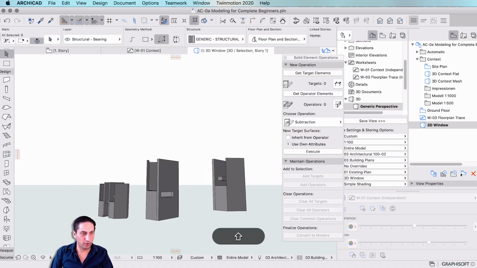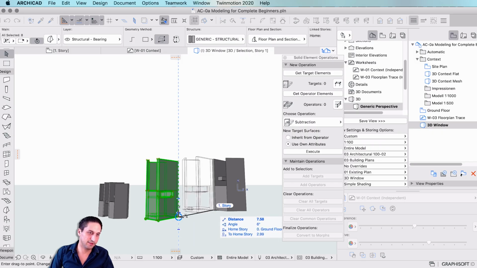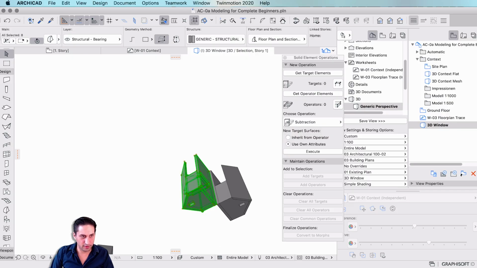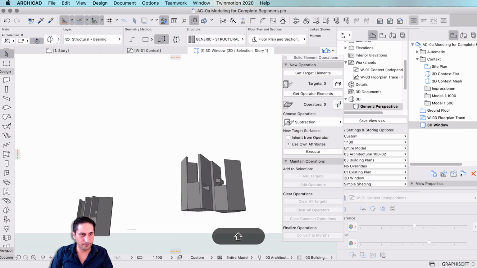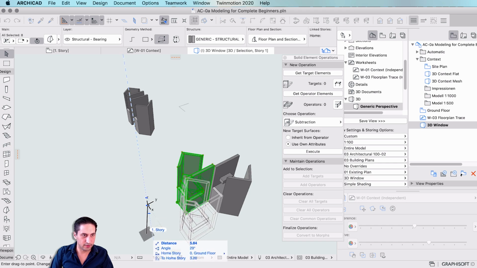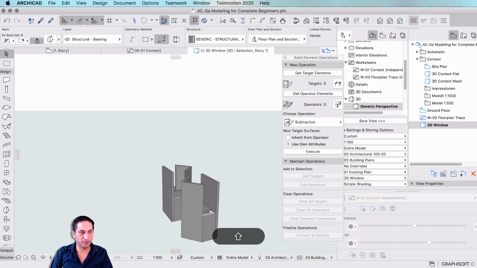Now, to make sure that they're both on the same plane, I'm going to Command drag this lower corner into the other one's corner. Now I am sure that both of them are aligned with each other. And then there's nothing else to do but to push this a little bit to the side. There it is. And now it should fit in one plate.